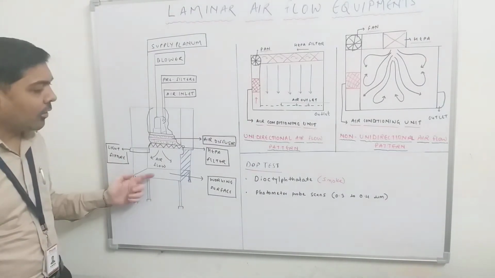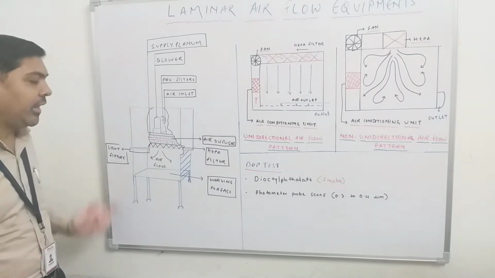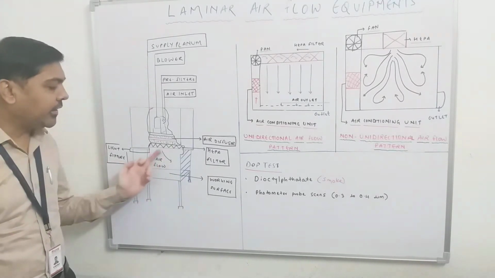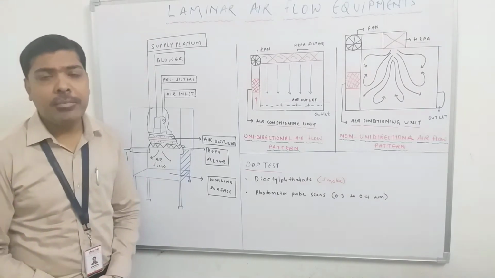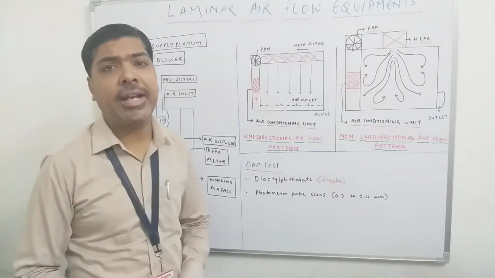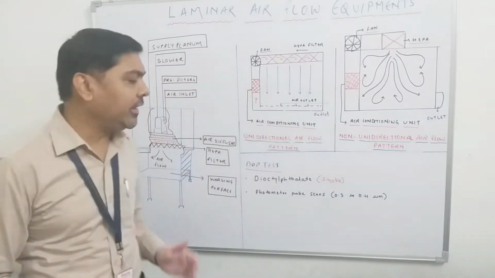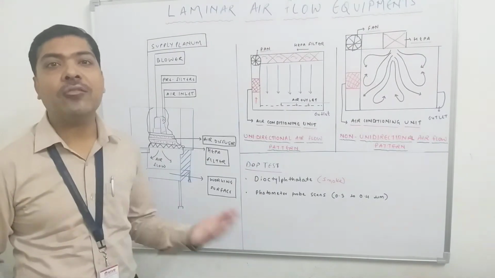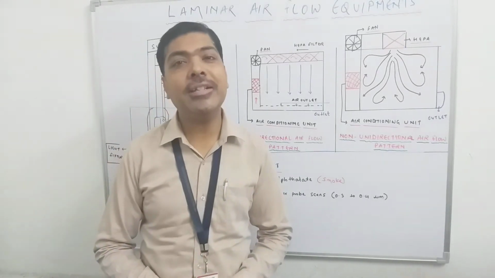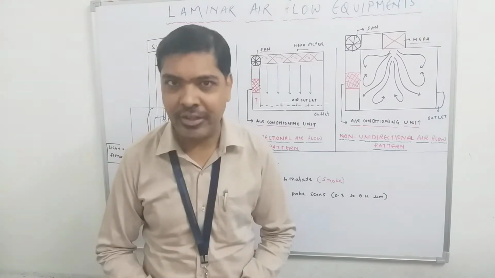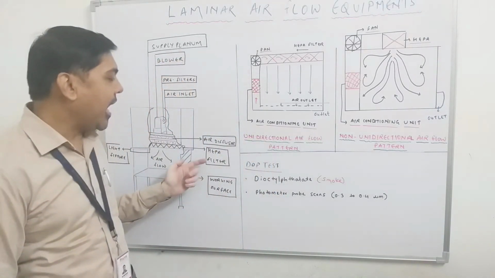Now, this is all about the working surfaces and the light fixtures. You can see in this diagram there is a presence of airflow, meaning air is flowing inside this laminar airflow unit. But this is not the air we get directly from the atmosphere; it is the air coming from a specialized filter called the HEPA filter.